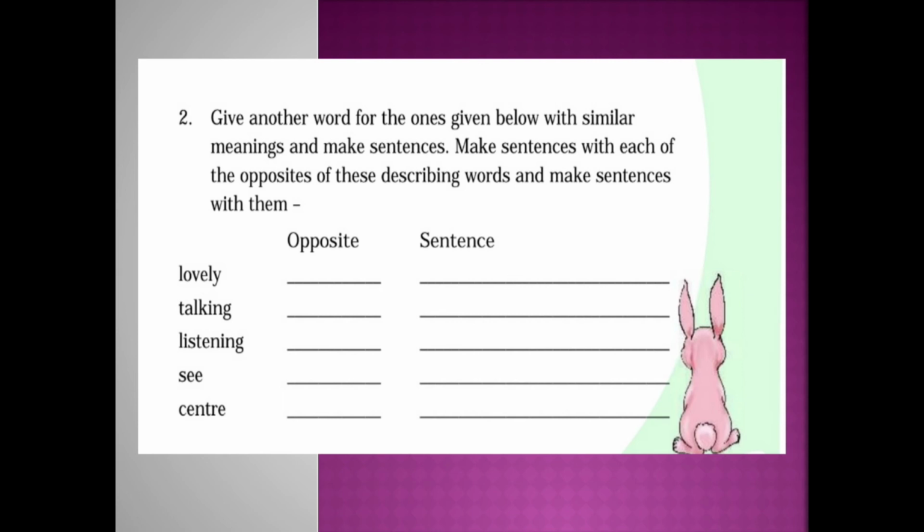So here, lovely, for that lovely you have to give the opposite word. I hope you know what is opposite, antonym. Write neatly, write in pencil. Let us check it in our next class. For lovely, talking, listening, see, center, for all those you have to give the opposite word and frame the sentence.